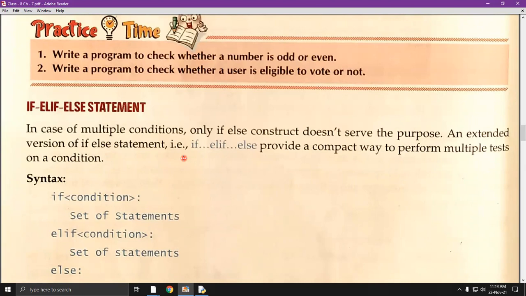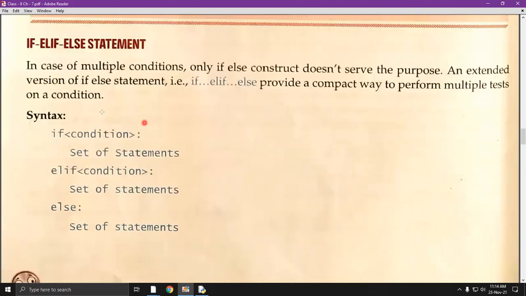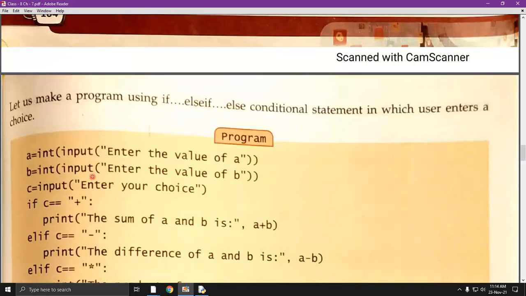In the previous example, you were using only one if condition. But what if you want to give more conditions? Then you need to use the elif condition. Here is the syntax: if followed by the elif. The number of elif depends on you, because you are the programmer, the coder. It depends on you how many types of conditions you want to give. Whatever the number of conditions is, you have to mention them in elif statements. Okay.